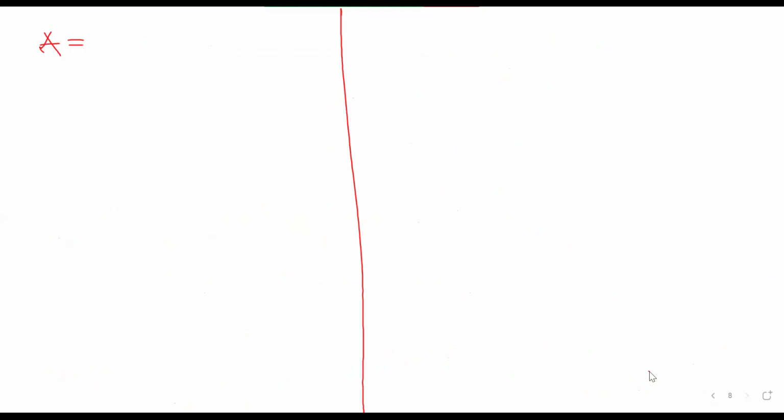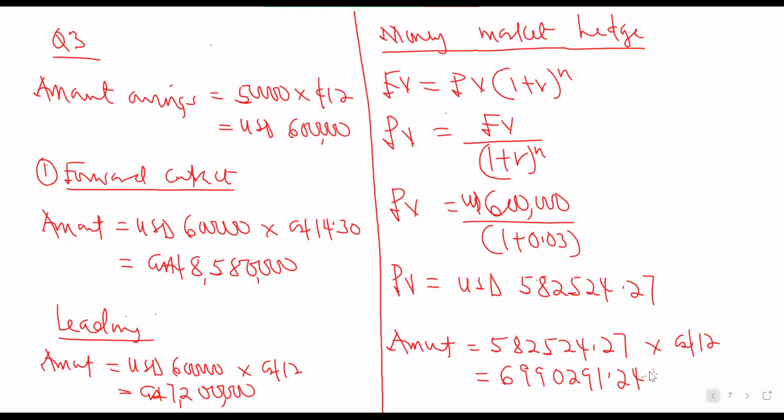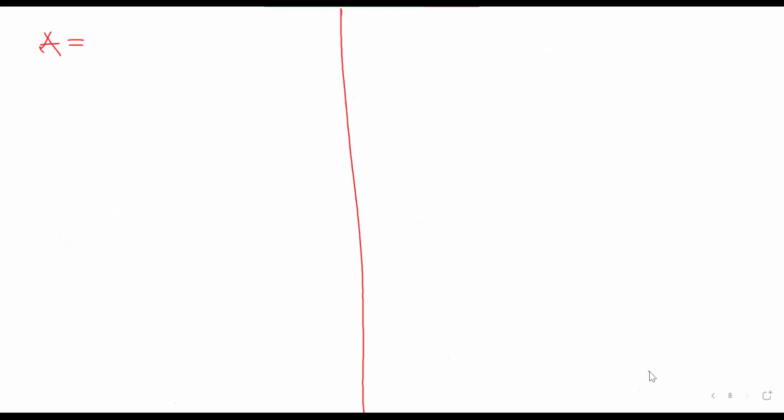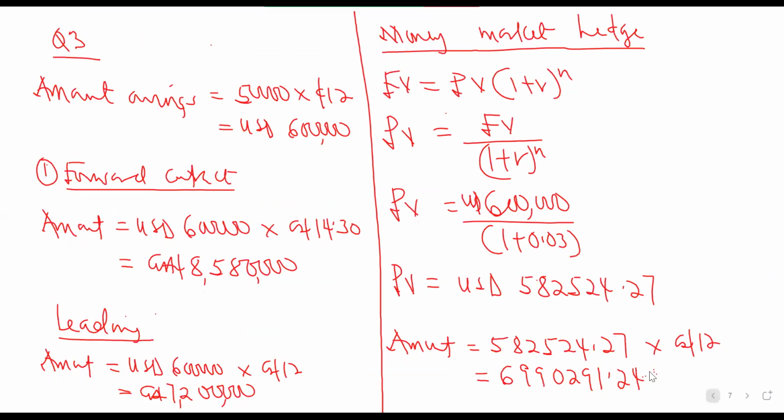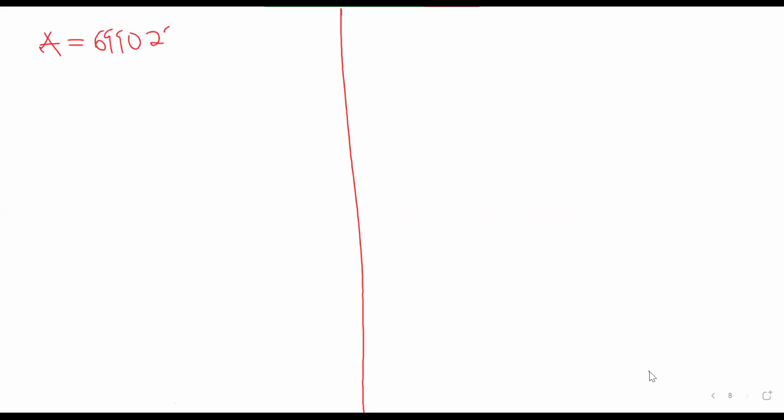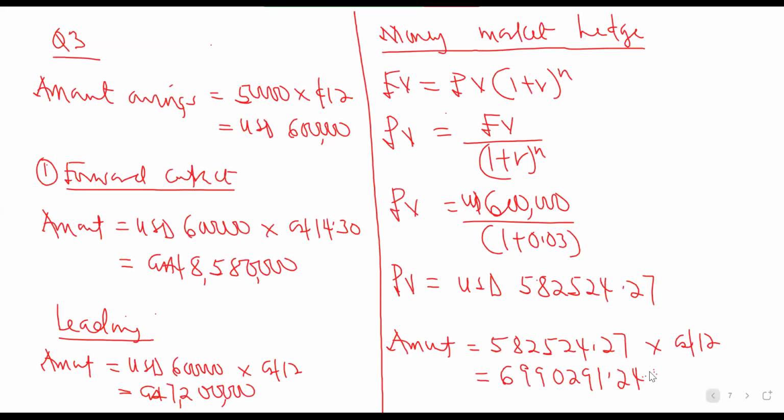So you just find the future value of this, 6,990,291.24. This will increase by the interest, so you can find the future value or find the interest and add it. There's no problem with the two; any of them that you like, you can do.